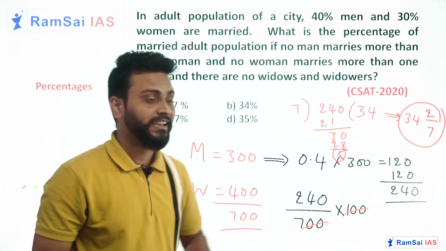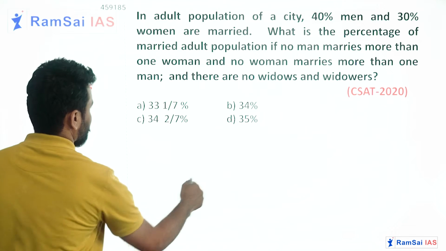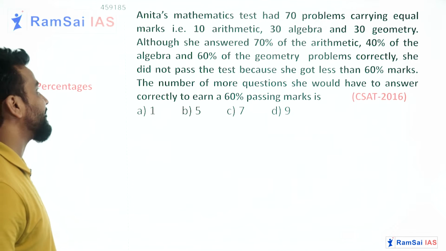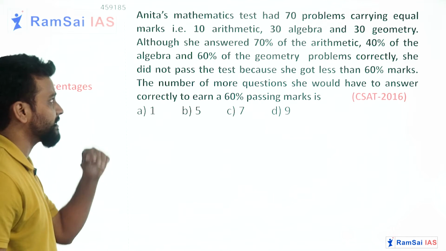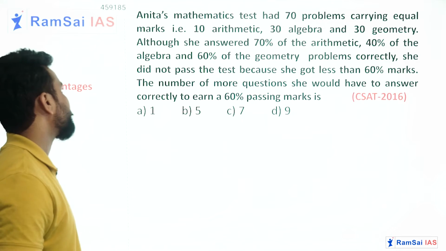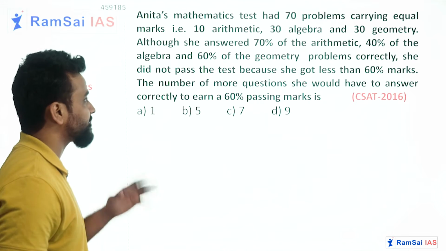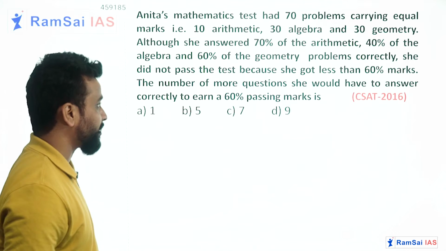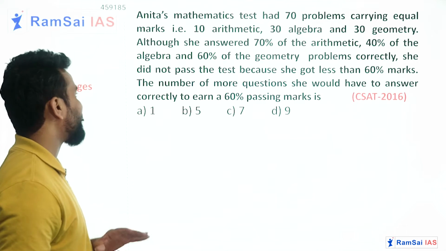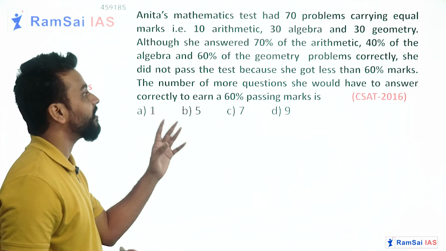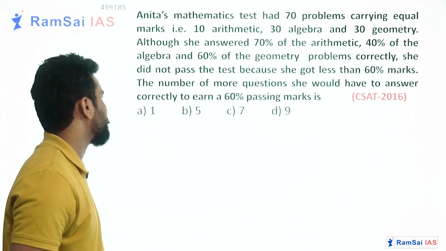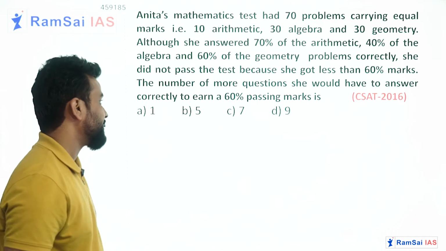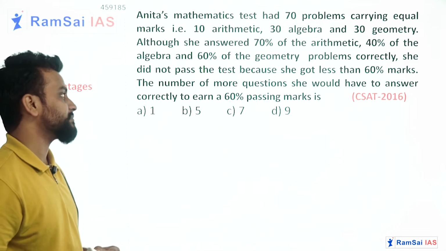So next question in this video. Anita's mathematics test had 70 problems carrying equal marks, that is 10 arithmetic, 30 algebra, 30 geometry. Although she answered 70% of arithmetic, 40% of algebra, 60% of geometry problems correctly, she did not pass the test because she got less than 60% marks. The number of more questions she would have to answer correctly to earn that 60% passing mark is dash.